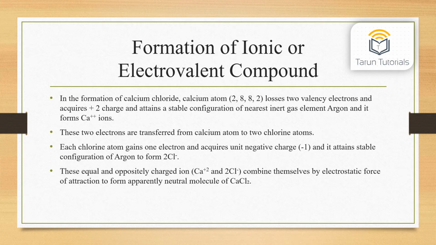These two electrons are transferred from the calcium atom to two chlorine atoms. Each chlorine atom gains one electron and acquires a unit negative charge, and it attains the stable configuration of argon to form 2Cl-. These equal and oppositely charged ions, that is Ca2+ and 2Cl-, combine by electrostatic force of attraction to form an apparently neutral molecule of CaCl2.